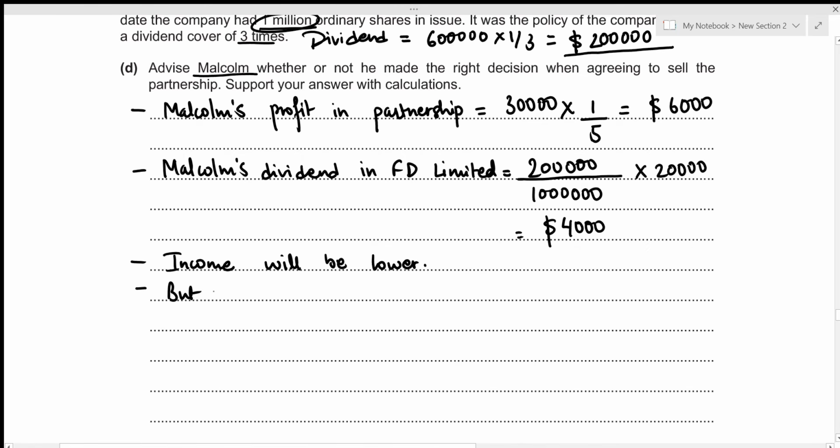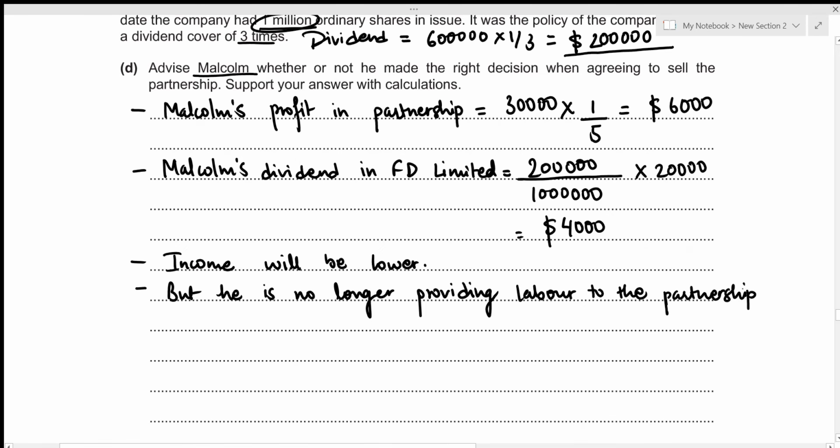But he is no longer providing labor to the partnership, which means that he has free time now, right? And so is free to work and earn elsewhere.